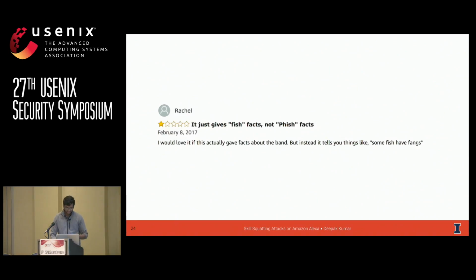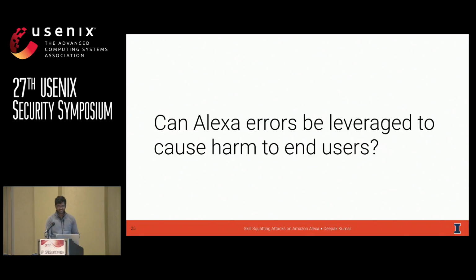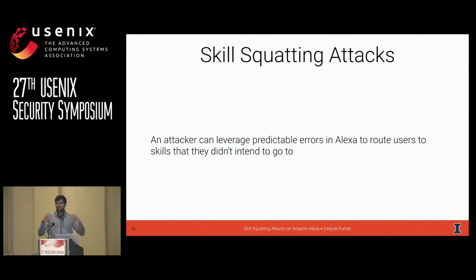Well, it turns out, she actually kind of doesn't. Rachel, a disappointed Amazon customer, left a 1-star review of the app Fish Geek. Her complaint: it gave her fish facts, not fish facts. And this foundation underlies the core research question in this work, which is, can Alexa errors be leveraged to cause harm to end users? To that end, we introduced a new attack called a skill squatting attack.